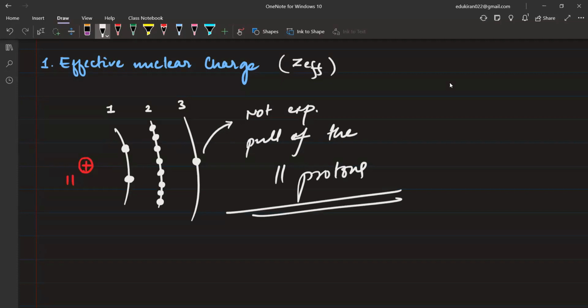If it was experiencing the total pull, then it would have been experiencing the pull of the complete 11 protons. But as we know that it is experiencing the least, that means it is experiencing less nuclear charge, less attraction, less pull towards the nucleus. That is why it is not experiencing all the pull which is given by the 11 protons. All of you understood that? Yes or no? Please tell me.